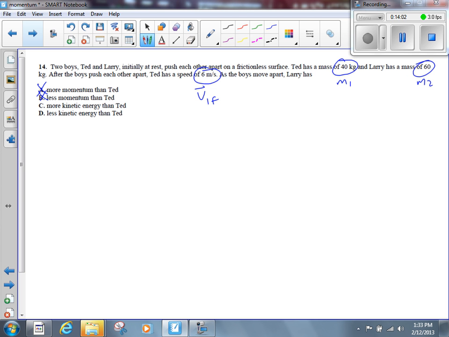So let's say that Pi is equal to Pf. It's like an explosion, right? One object becomes two. Ted and Larry together become Ted and Larry separate. Ted and Larry broke up, I guess. They're splitting apart here. One object with 0 momentum. You know why they broke up? Because they had no momentum. They had no momentum on their sides, so how can they stay together? How much momentum do they have after they push each other apart? 0. But there are two terms that make up that 0: M1 V1F plus M2 V2F.